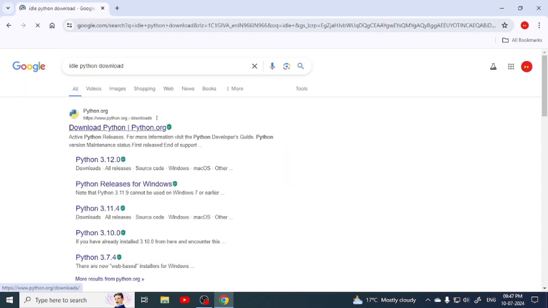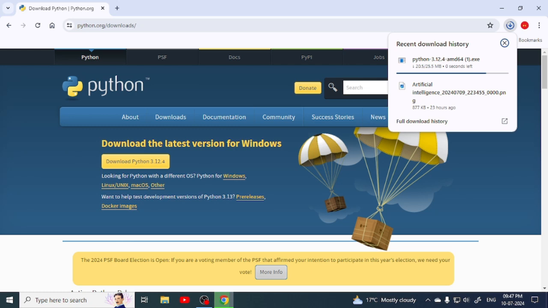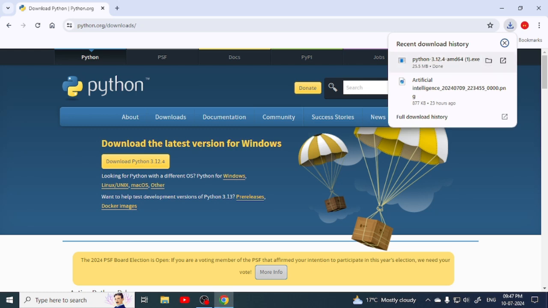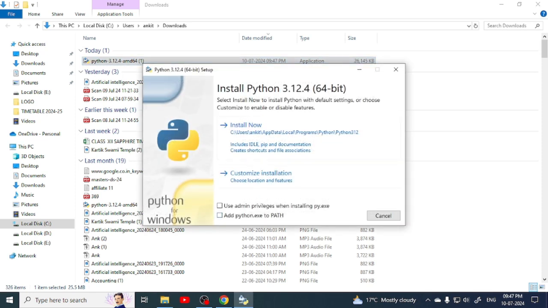So we are going to install it using the official website of Python, that is python.org. We have downloaded its setup file. Now we are going to install that. Now we have to double click on the downloaded file. To start the installation process, we have to tick on this bottom option.